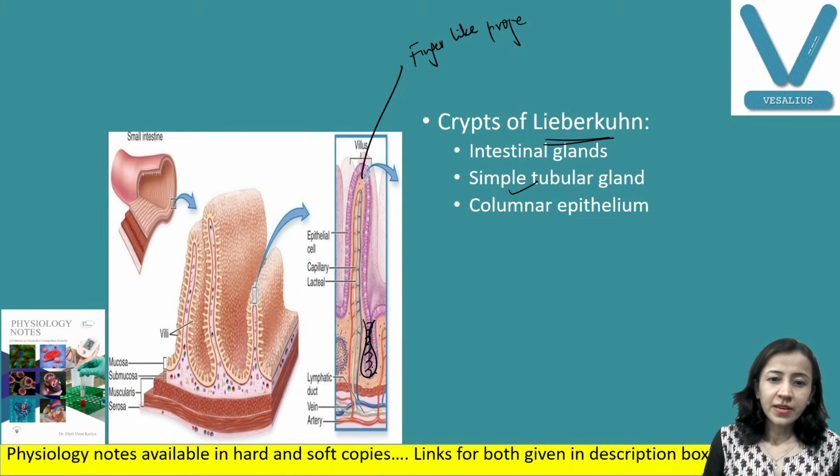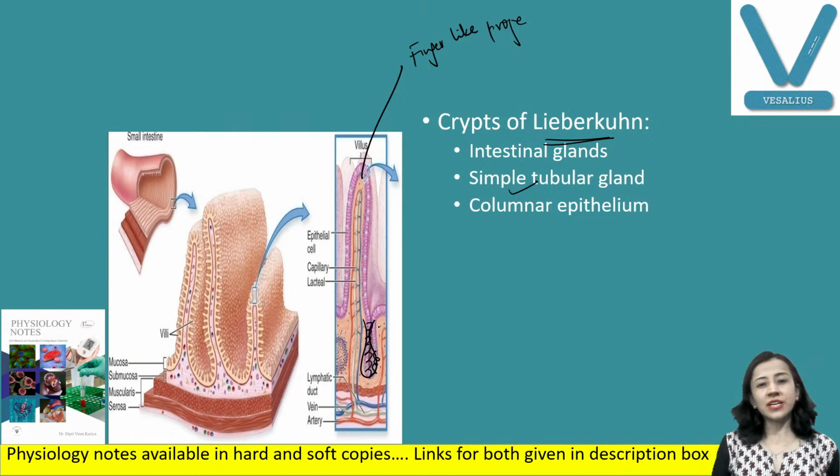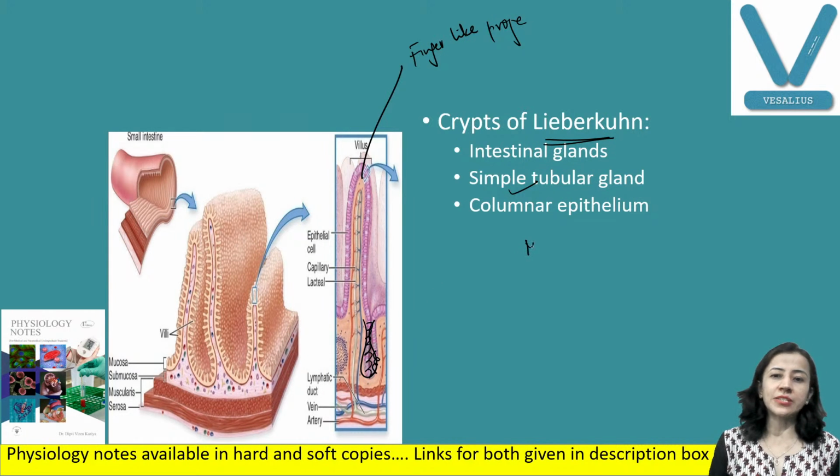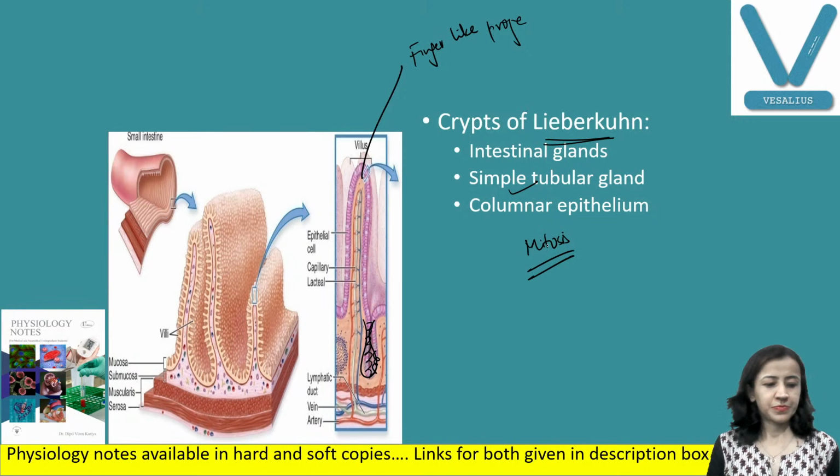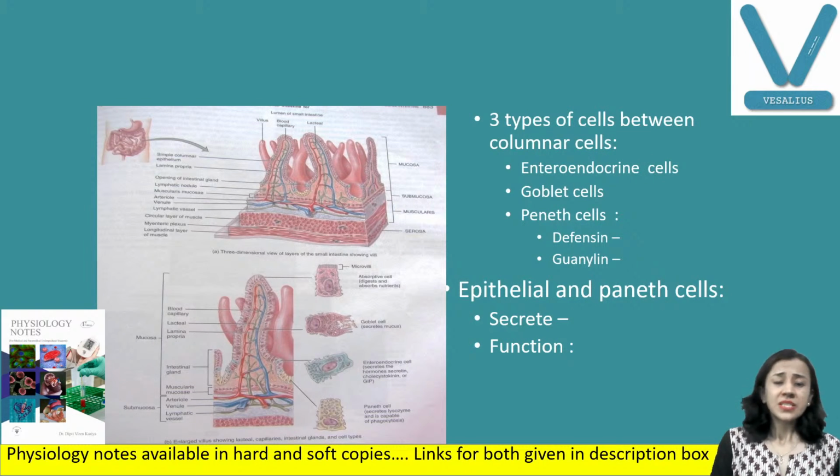Okay. And there are enterocytes. Enterocytes are the cells of the small intestine, and these cells of the small intestine undergo mitosis. Mitosis means multiplication. Fine. Now, here in this gland, you can see the gland has got different types of cells.